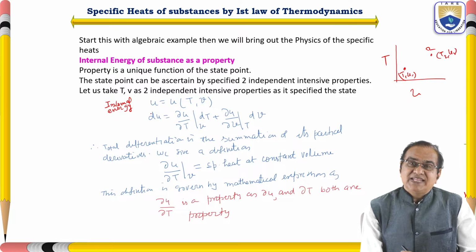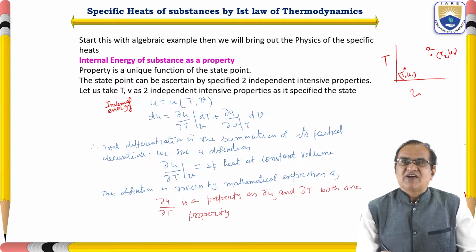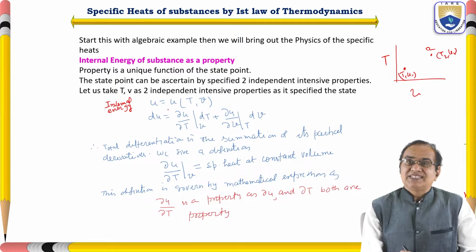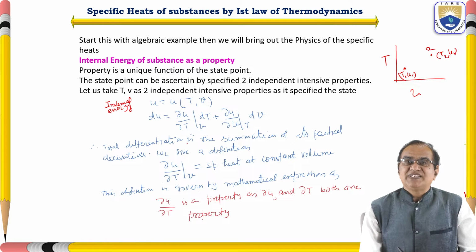If you take the derivative of U, then dU is equal to del U by del T when V is constant, into dT, plus del U by del V when T is constant, into dV. So the total differential is equal to the summation of the partial derivatives.